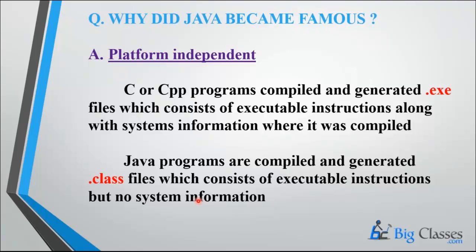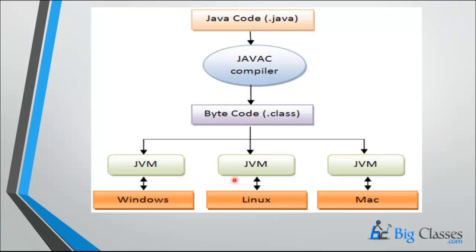Anywhere means any platform. So the C and CPP slogan is WOCA, where you need to compile anytime. But Java, if you compile once, you can run a Java program anywhere. That is the platform independent nature.